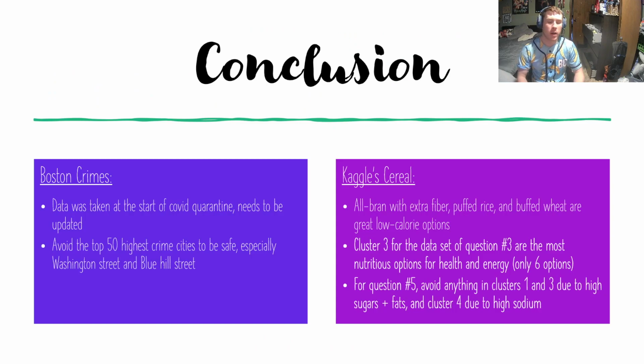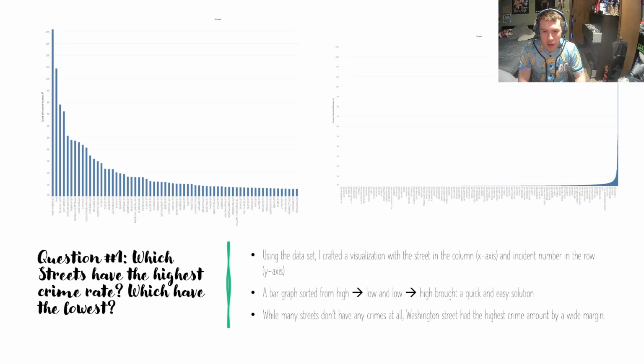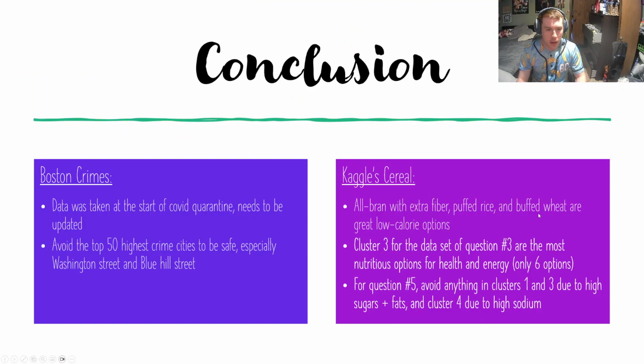So what did we learn from this? Well, looking at the Boston crimes, it was taken at the start of COVID, so it's hard to determine if that's really a reliable pattern, despite the large proportion of data obtained. That being said, as we go back, you really want to avoid all of these concentrated crime areas right here. And really most places are relatively safe, judging by the data.